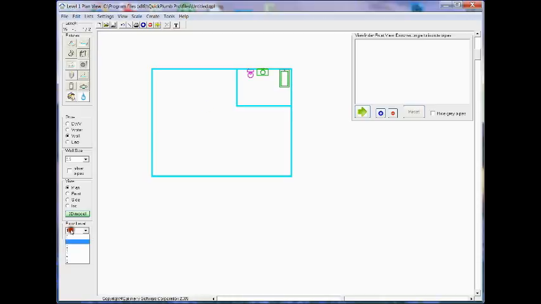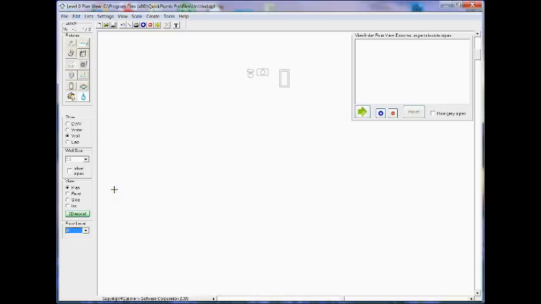Now I'm going to outline the basement area, so I'll switch back down to floor level 0. And I'll go ahead and put some walls down here that will represent the basement. And we'll do a little bathroom down here, with a toilet and a lavatory. And let's say we want a shower down here.